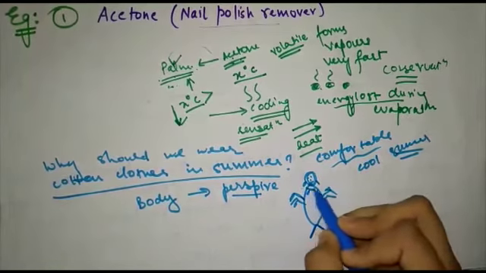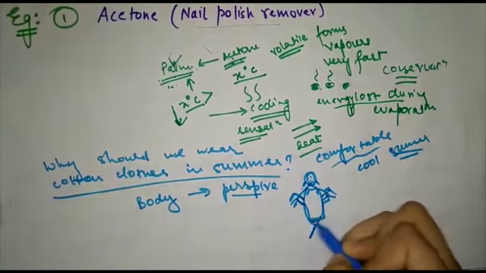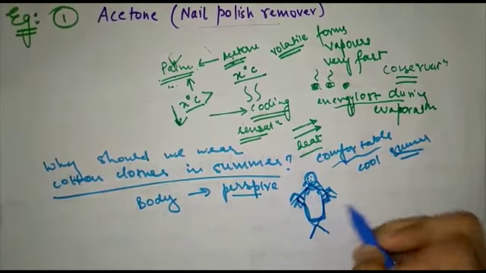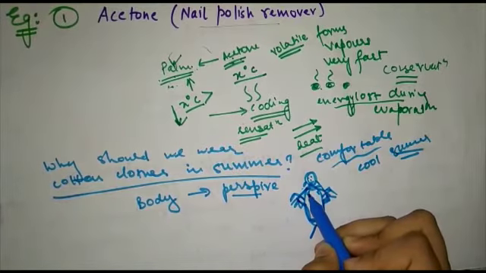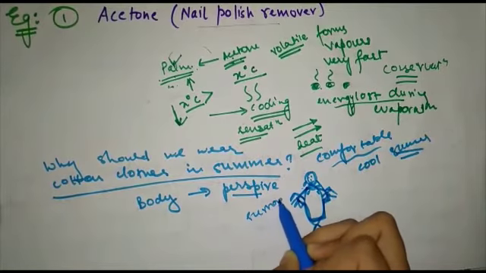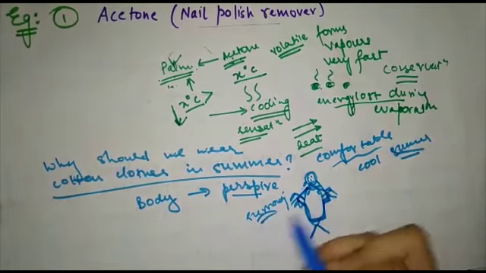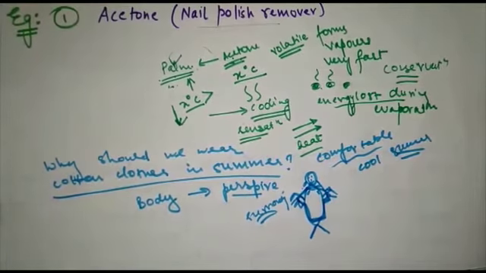But when you wear clothes, what happens? Suppose this boy is wearing a t-shirt. When you are wearing a t-shirt, the contact between the water which you are perspiring and the surrounding, this cloth acts as a barrier, due to which the evaporation slows down.